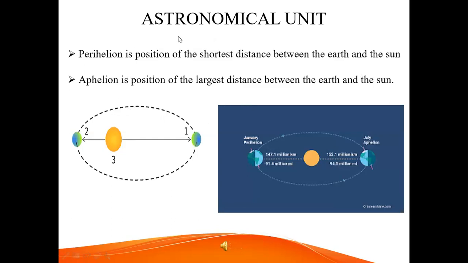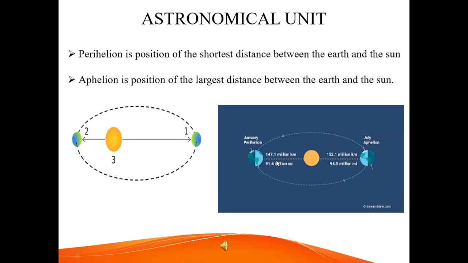First one, astronomical unit. We all know that the earth revolves around the sun in an elliptical orbit. The distance between the sun and the earth varies every day. When the earth is in its perihelion position, the position of the shortest distance between the earth and the sun, the distance is about 147.1 million kilometer.